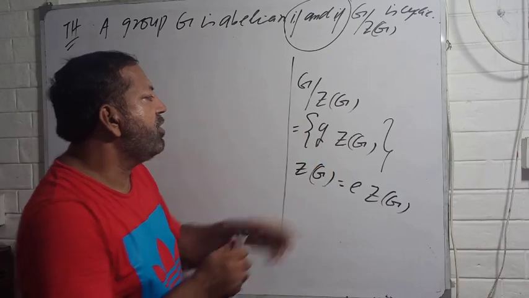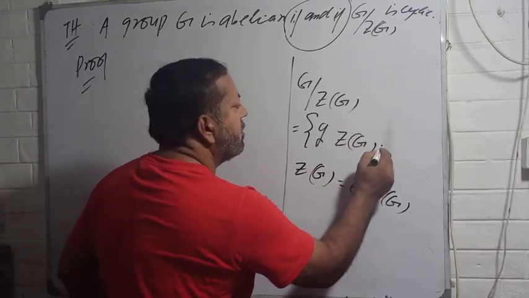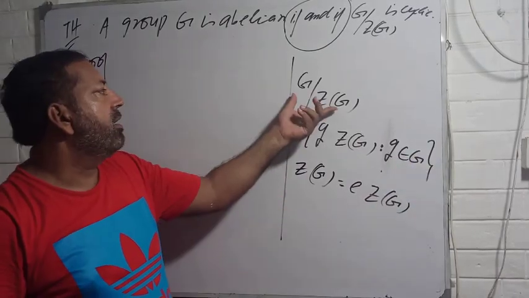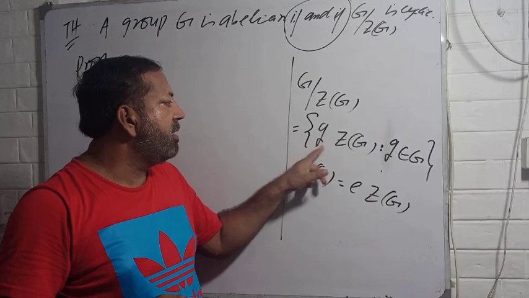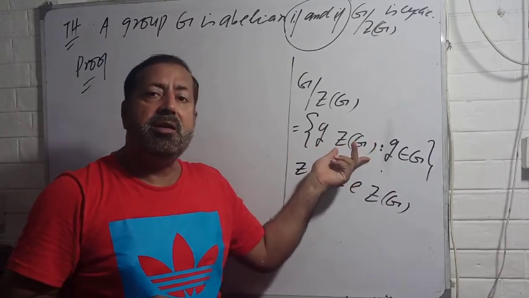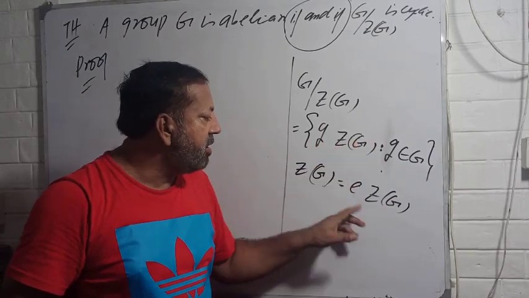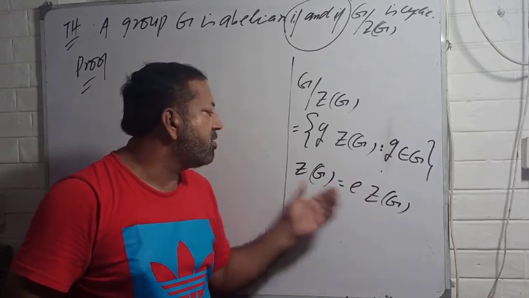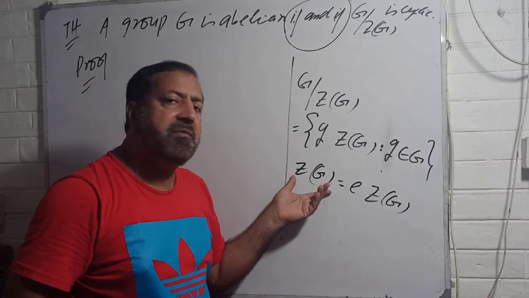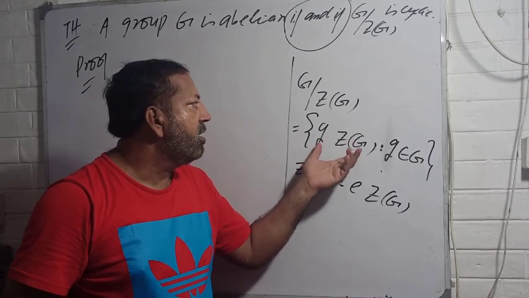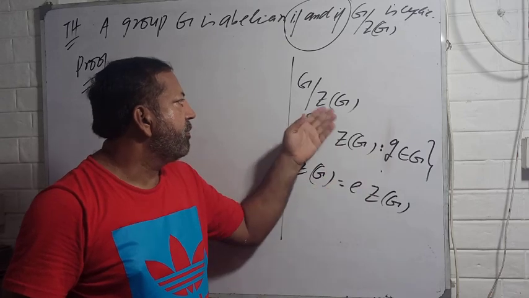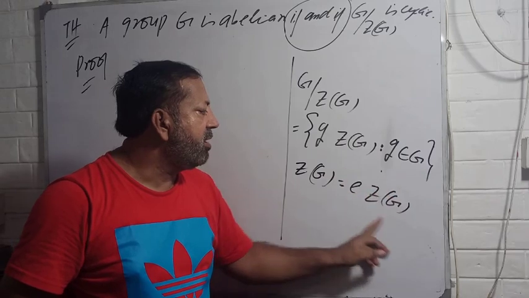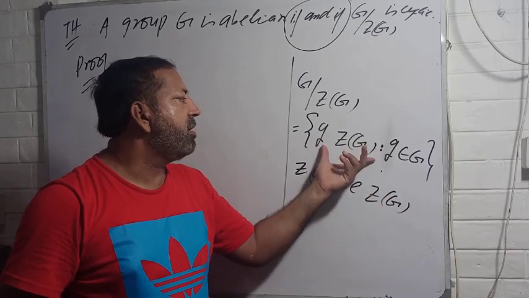Look at the elements here: what is g? g is an element of G. So to write the elements of this factor group, there should be an element from G and then the entire group's center of G. Similarly, you can write e times center of G. Of course, e times center of G is equal to center of G. So the center of G is in fact a coset, by the identity, and so it is an element of this set.